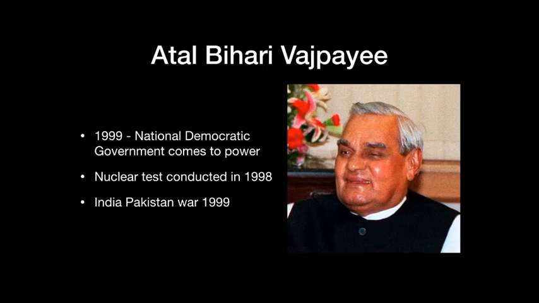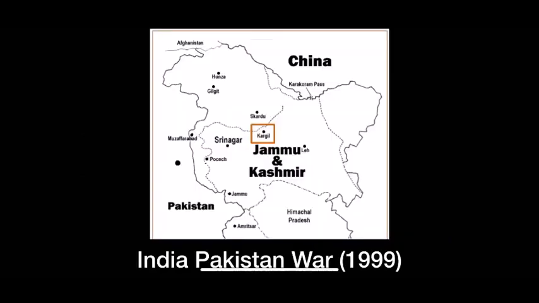Atal Bihari Vajpayee tried to establish a dialogue with Pakistan but was not successful, and in the year 1999 another India-Pakistan war broke out. India conducted a number of nuclear tests in 1998 and declared herself as an atomic power. India-Pakistan War 1999.